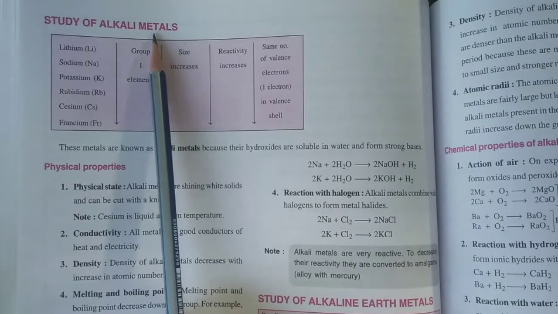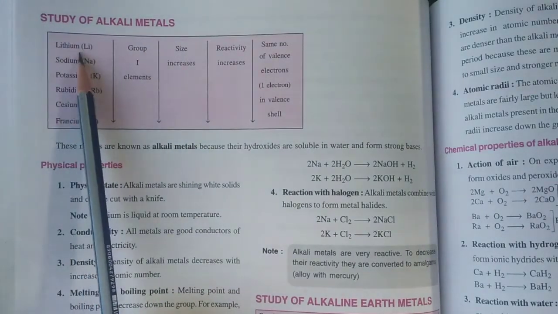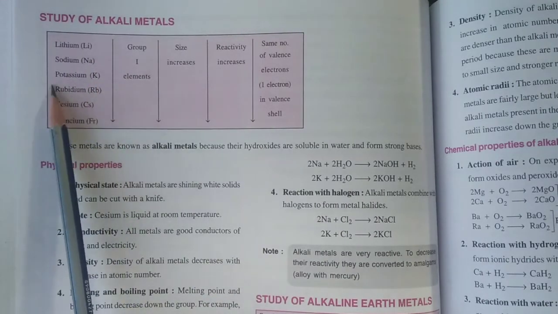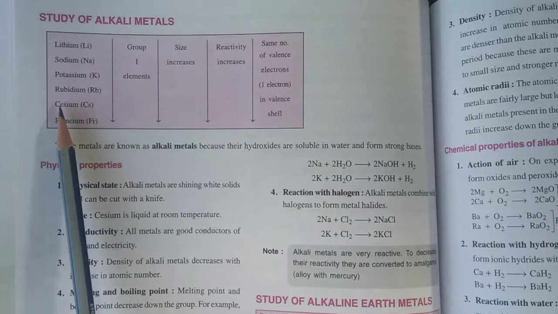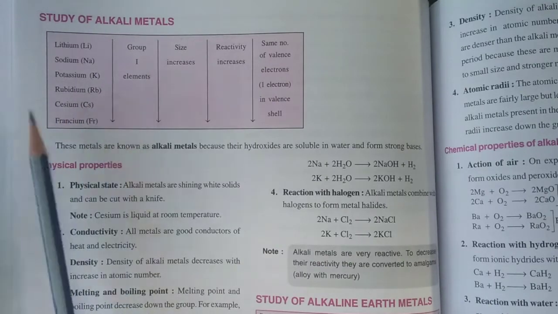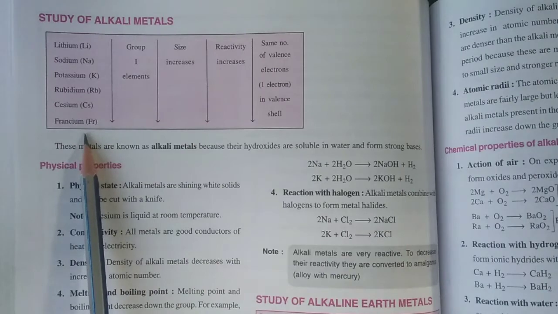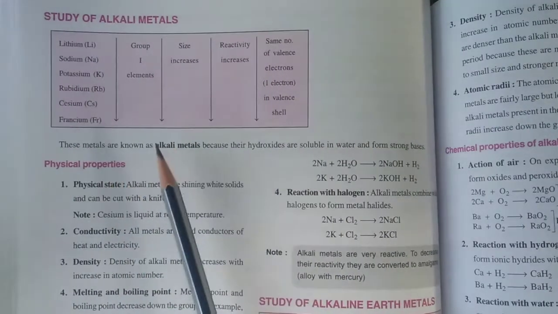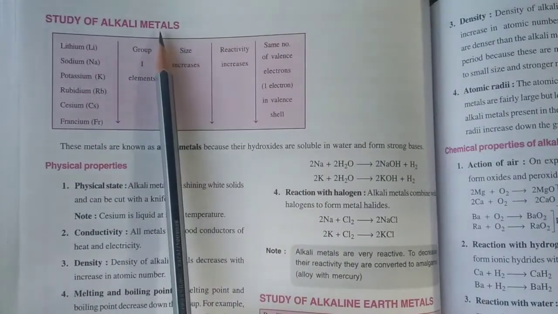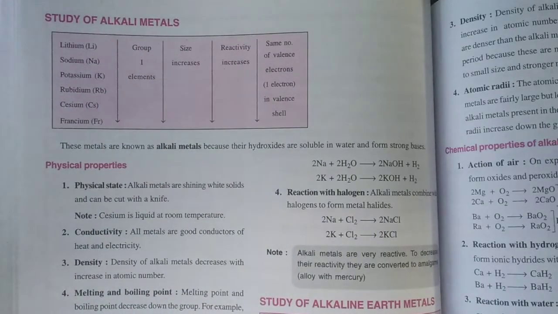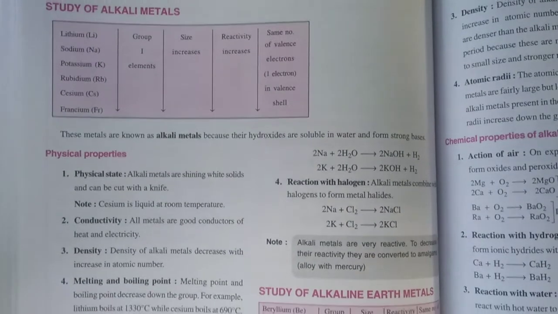The elements in group 1 are lithium with symbol Li, sodium with symbol Na, potassium with symbol K, rubidium with symbol Rb, cesium with symbol Cs, and francium with symbol Fr. These metals are called alkali metals because their hydroxides are strong alkalis. So now let's study some of their physical properties and chemical properties.